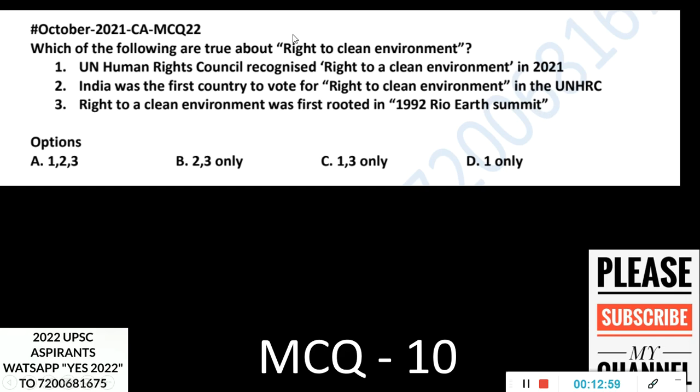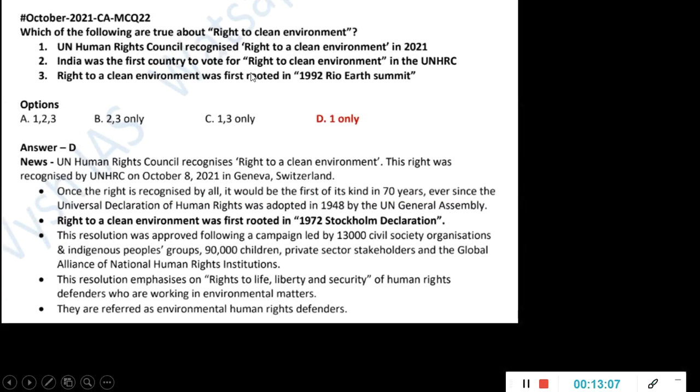So this kind of thing, UPSC has a high chance of picking up and asking. The options are 1, 2, 3; 2, 3; 1, 3; 1 only. So here the answer is 1 only, because in 2021 this was actually recognized by UNHRC, but India and a few other countries did not vote. They abstained from the voting. So the second statement is wrong, and that you were supposed to know.